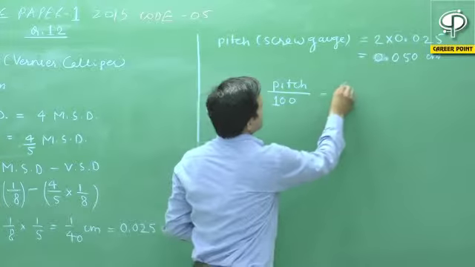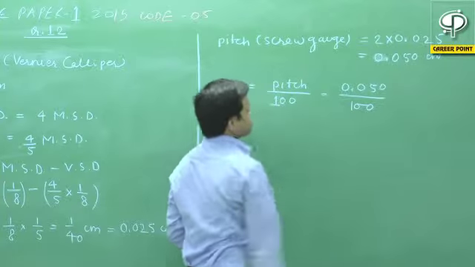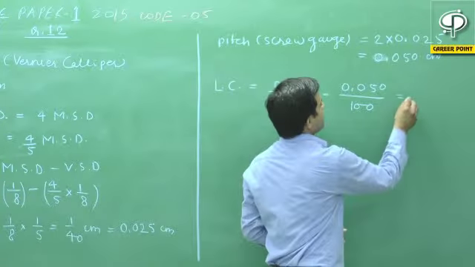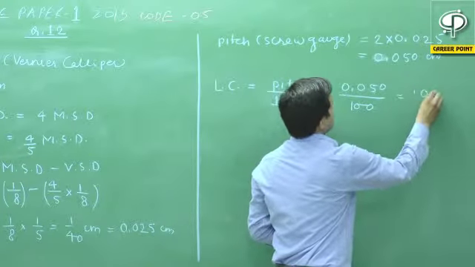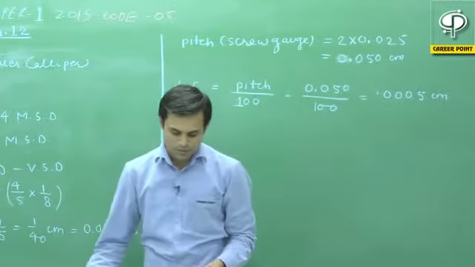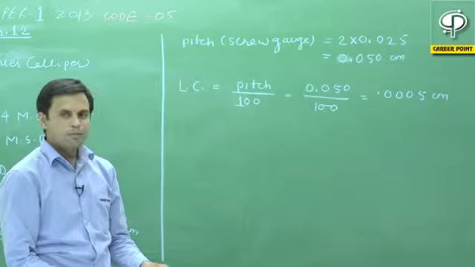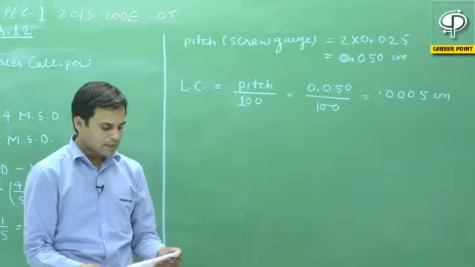So this will be equal to 0.050 divided by 100. So this will be equal to 0.0005 centimeter. Now let us check the options. If we see here, option A is wrong and option B is correct.